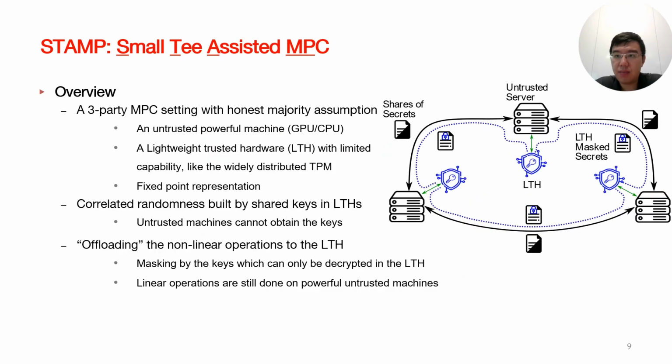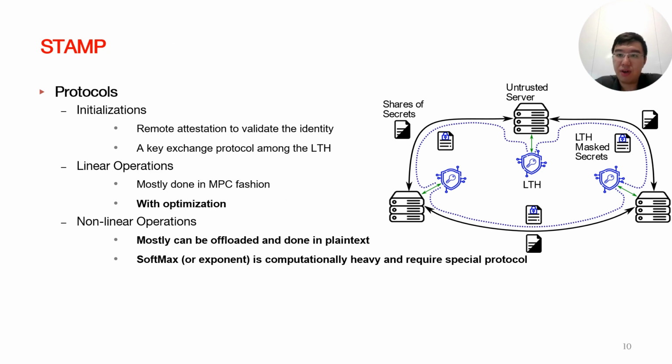The STAMP protocol combines a three-party MPC with LTH with the honest majority assumption still. The correlated randomness generated by shared keys in the LTH make them function as a trusted third party as a whole. We securely offload the nonlinear operations to the LTH, optimizing the entire process. STAMP involves initialization and mostly protocols for linear operations and nonlinear operations.